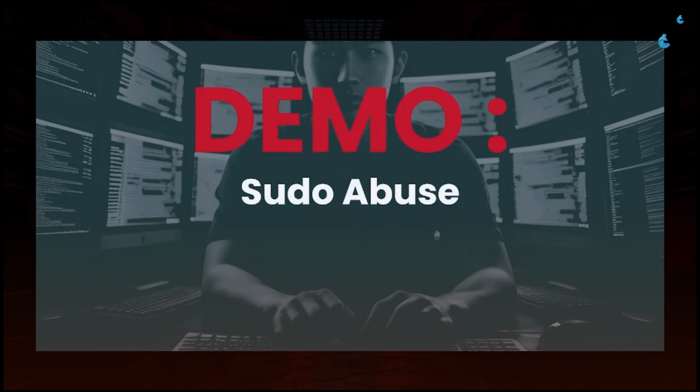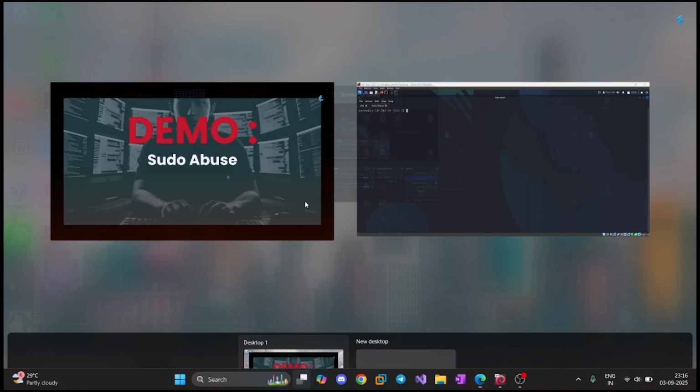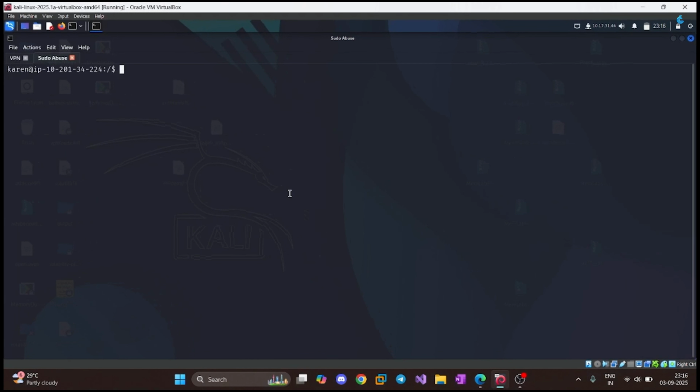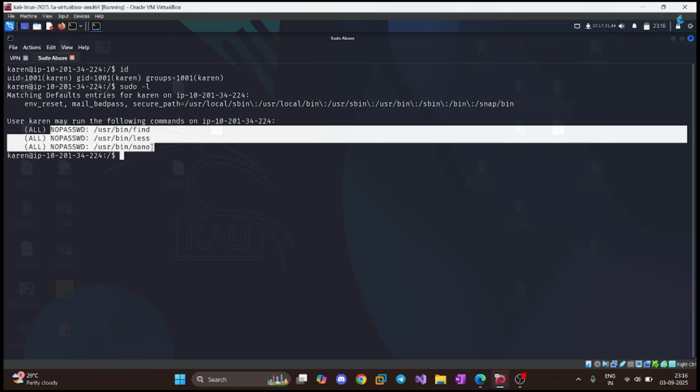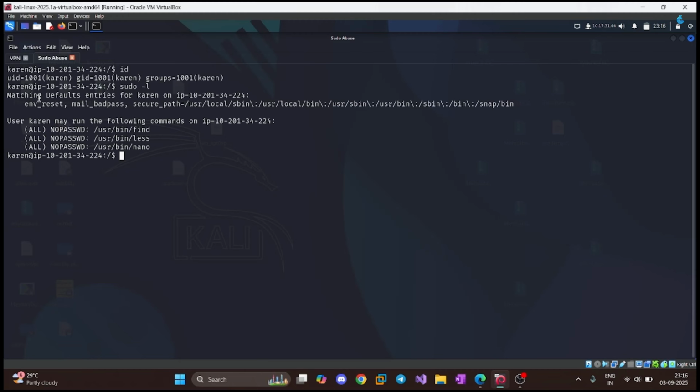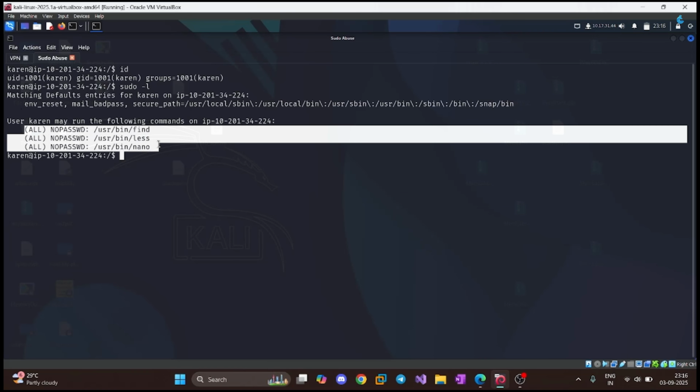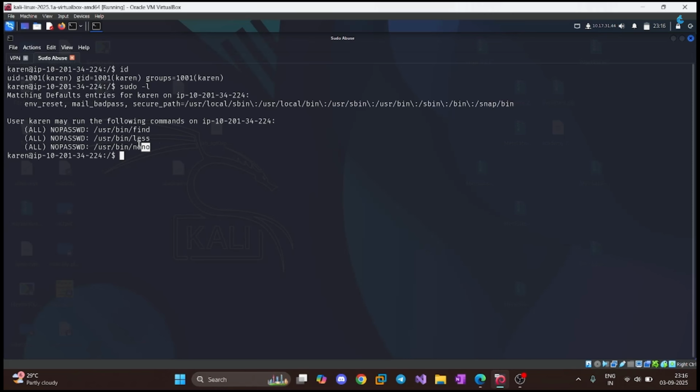Now we are going to have a small demo about abusing sudo. Let me go to my Kali machine. I have a user named Karen here. Let me check the user's ability to run some binaries as root. As you can see, the user Karen is able to run these binaries as root. For the sake of demonstration, I'm going to use the nano command. Now we are going to abuse this.